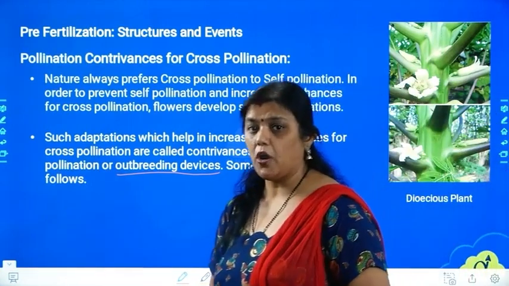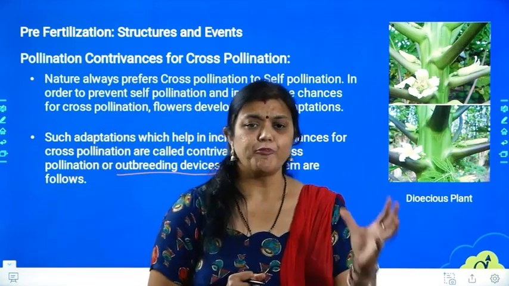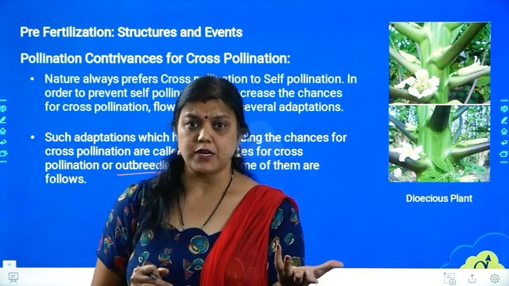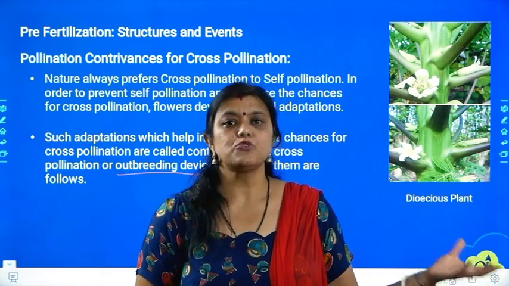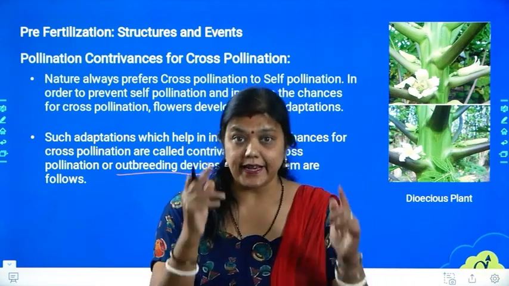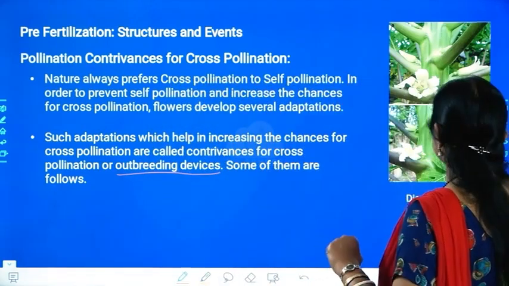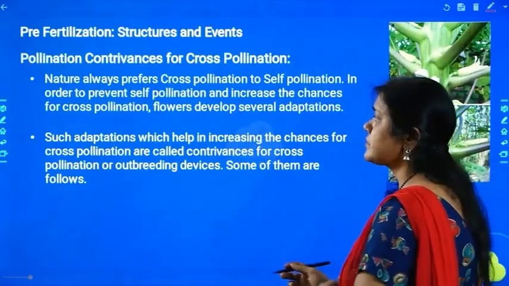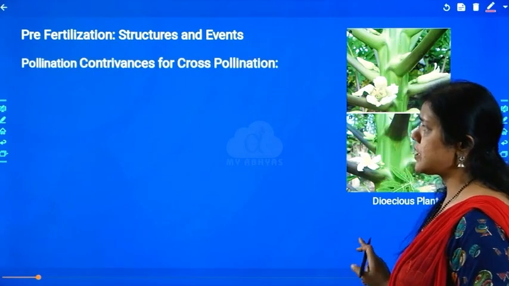Let us know some of the outbreeding devices. Outbreeding is a very easy topic to understand because the plant is adapting something so that it should not have self-pollination. Now, how do they adapt it? What are the techniques they follow? That is important, and you have to remember those terms. That's all. Let us see one more time what exactly those adaptations are.